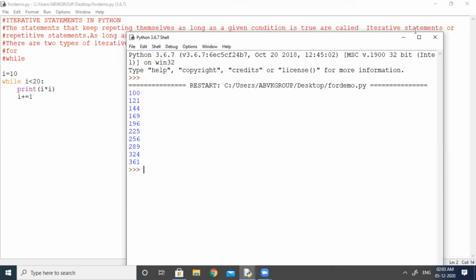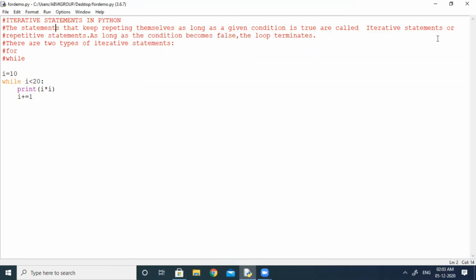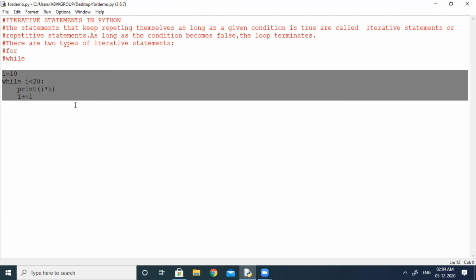So let us do another program of infinite loop using while. Okay, we will now use an infinite loop with the while iterative statement. What is infinite loop? The loop which does not terminate. It means in this case the condition remains true always. For that let us type a program so that we can see how an infinite loop works.